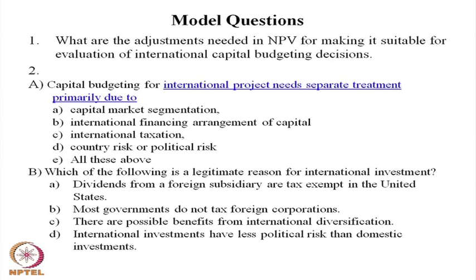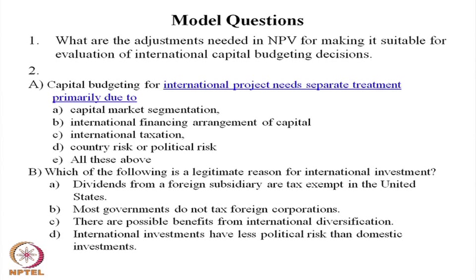The second question: which of the following is a legitimate reason for international investment? Choice A, dividends from foreign subsidiaries are tax exempted in the United States. Choice B, most governments do not tax foreign corporations. Choice C, there are possible benefits from international diversification.